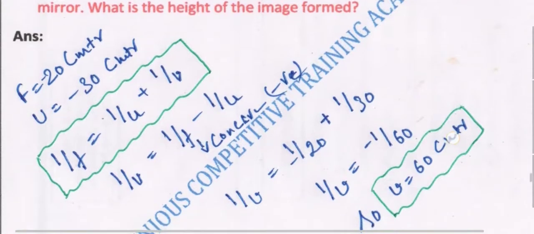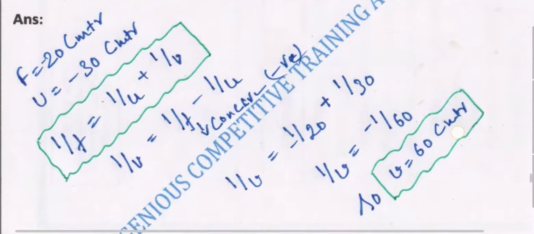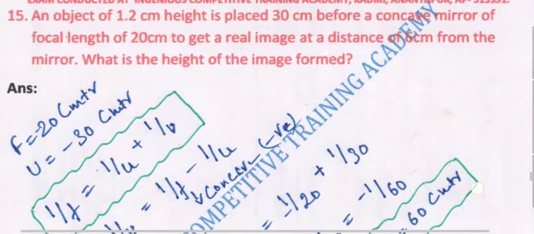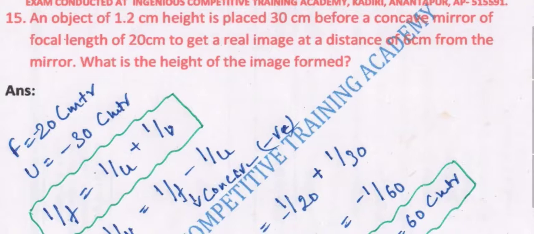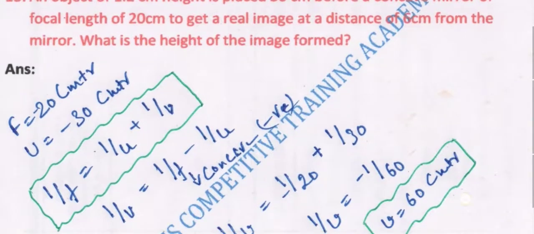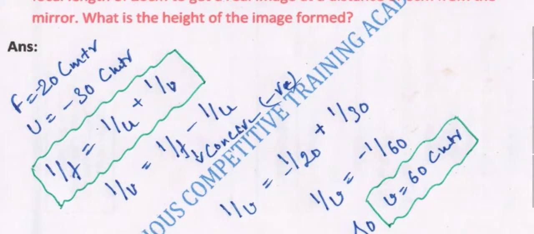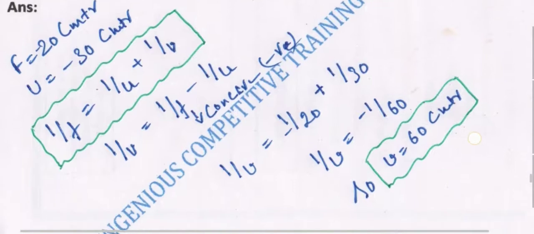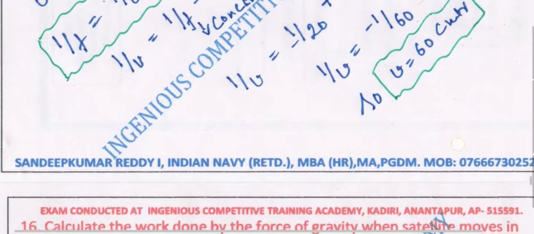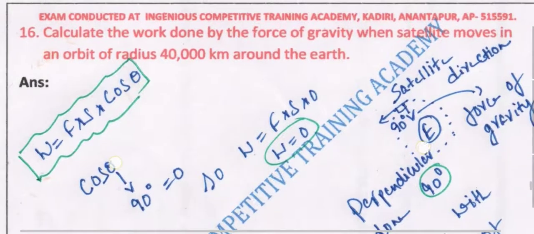So in this case, we can directly figure out whatever values have been given. 1/v is equal to 1/f. So you can directly put all those values and we will get the answer v is equal to 60 centimeters. So this is exactly how you have to keep the signs and place the values. This question is wholly based on the sign convention: if convex is given, then it is plus, if concave is given, that is minus. You have to put the values as per that, and only then can you get a correct answer.